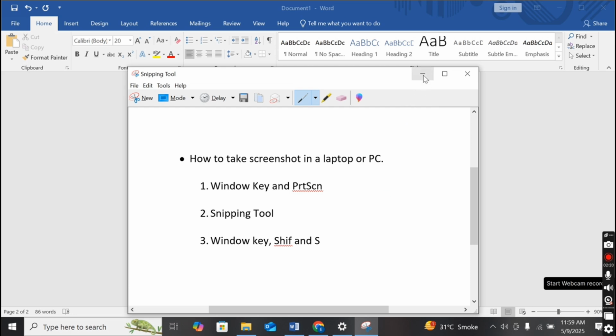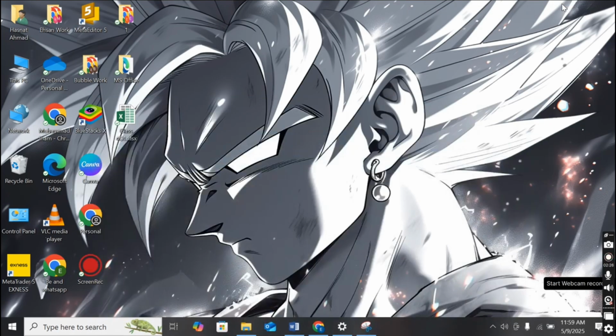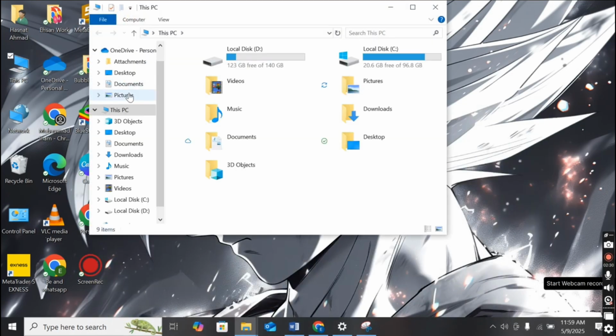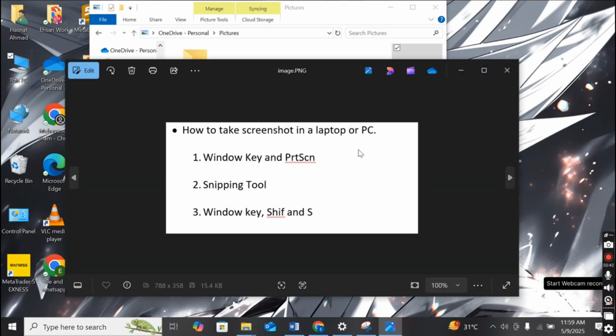So this screenshot of my laptop is saved in This PC. First we have to click on This PC and then the Pictures option. Look here, this one, image.png, is the screenshot that we took earlier. I double click on it and open it. This is the screenshot that we took with the second method, with the help of the snipping tool.